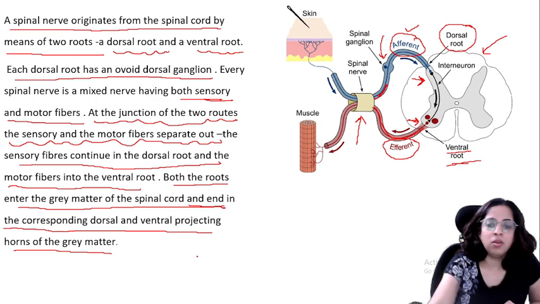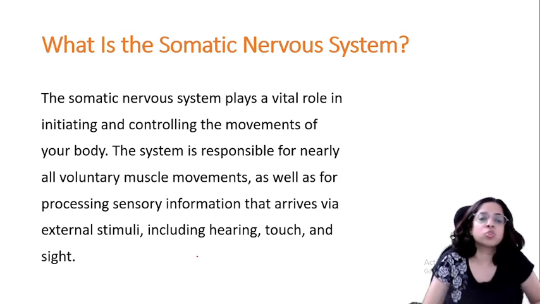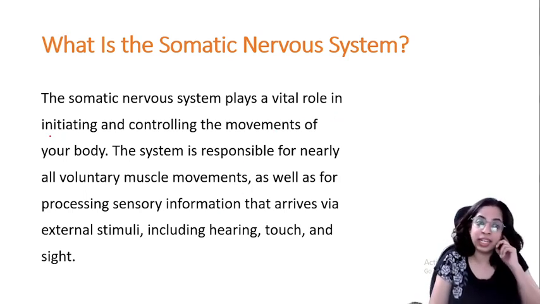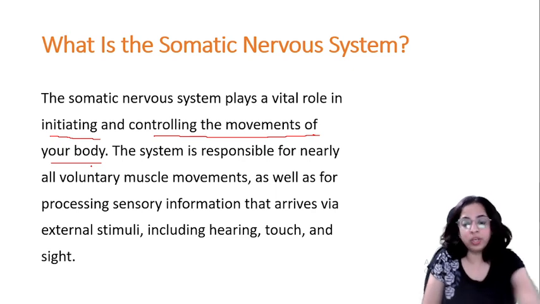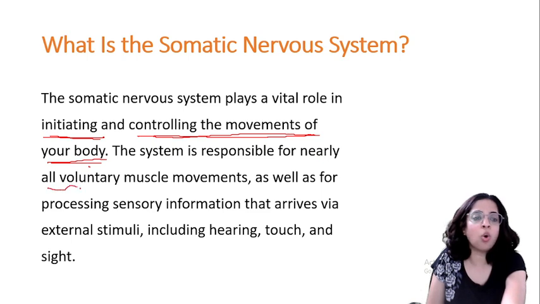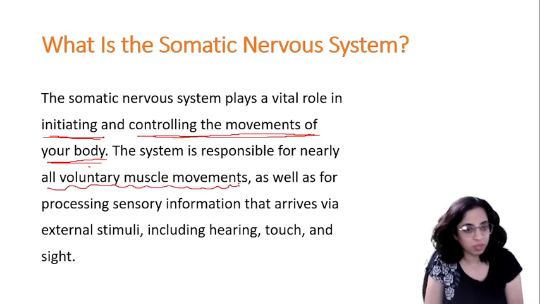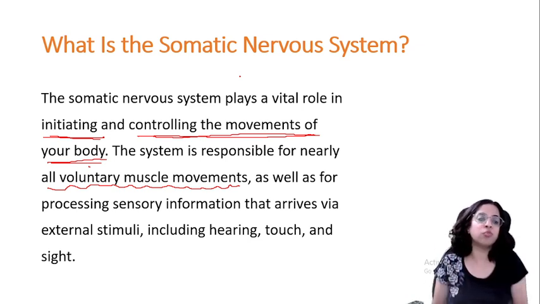Okay, now let's go ahead and understand what the somatic nervous system is. The somatic nervous system plays a vital role in initiating and controlling the movements of your body. We just now studied which part of the body it handles. The system is responsible for nearly all voluntary muscle movements, right? Somatic is voluntary, it is related to muscles, so it plays a vital role in initiating and controlling the movements of our body.